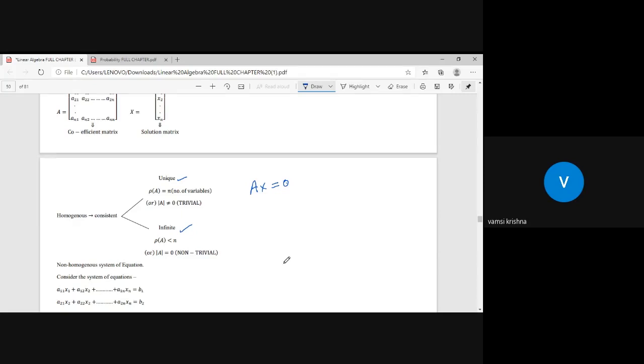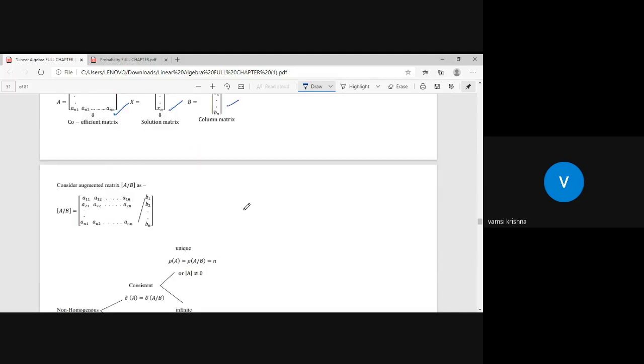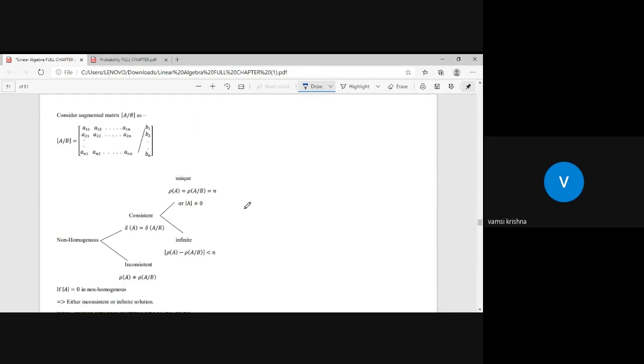And in a non-homogeneous system, the matrix form of the equations is Ax equals B, where A is the coefficient matrix, X is the solution matrix, and B is the column matrix or constant matrix. When Ax equals B, there are three possibilities. Your system may be consistent or may not be consistent.